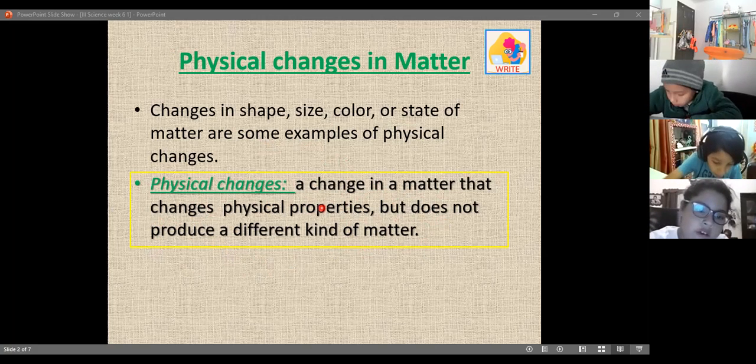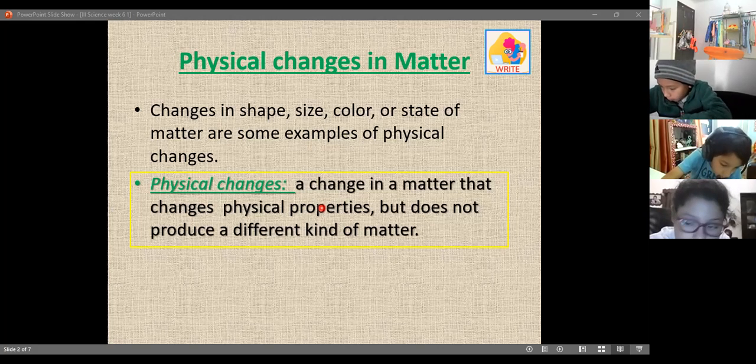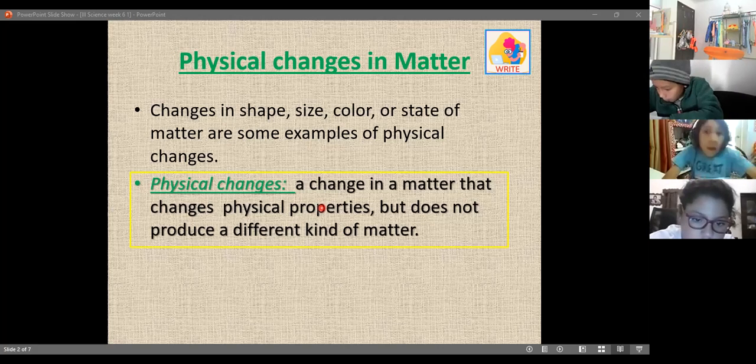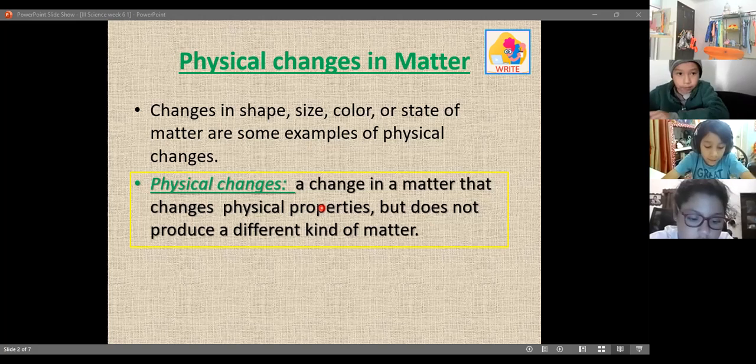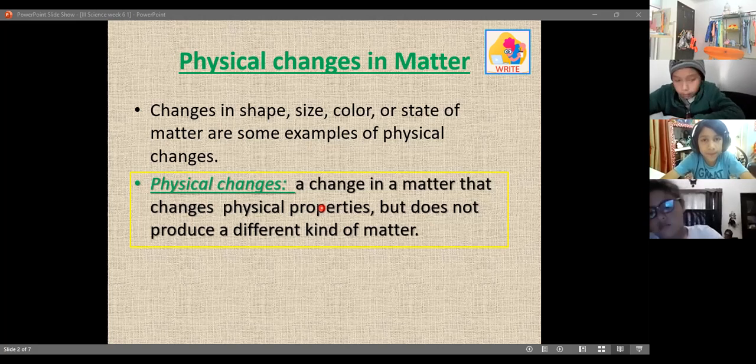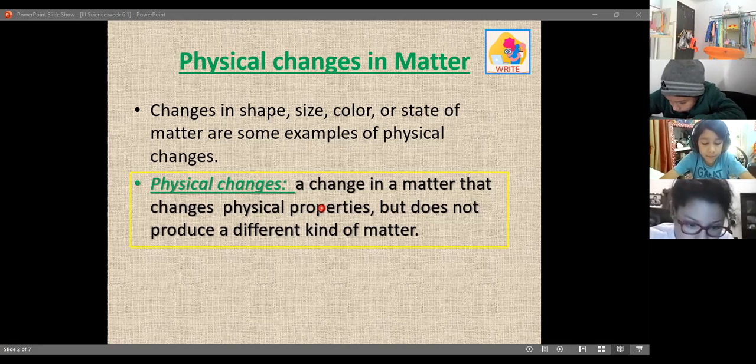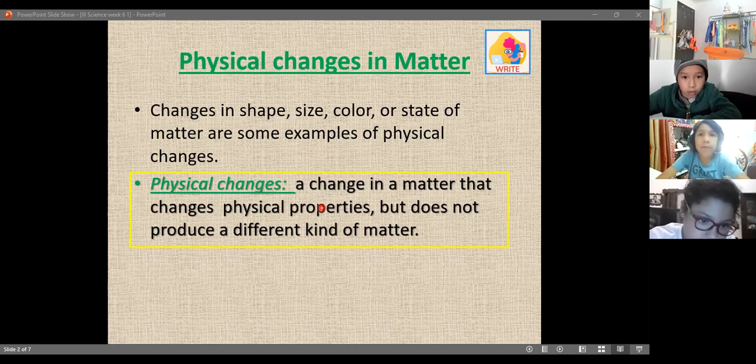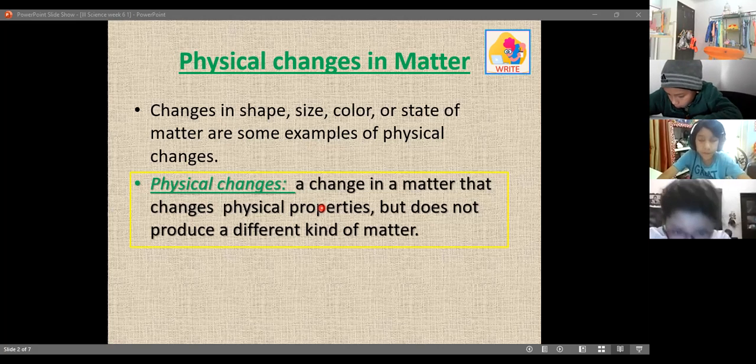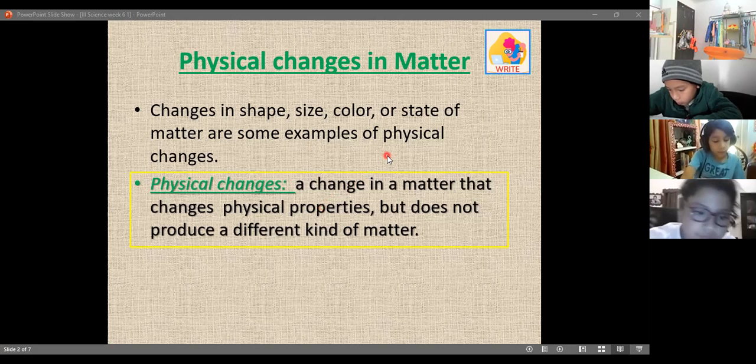The size, as I was telling you, if you cut the hair, or if you have a pencil and you broke it, it's going to be a broken pencil. It's still a pencil, even though you broke it into two pieces. A change of color, yes, also. If you're painting your house, for example, you have the wall and you say, I don't want to have the same color. I'm going to paint it orange. So you change the color, but it's still the same wall. It's a physical change, just that.